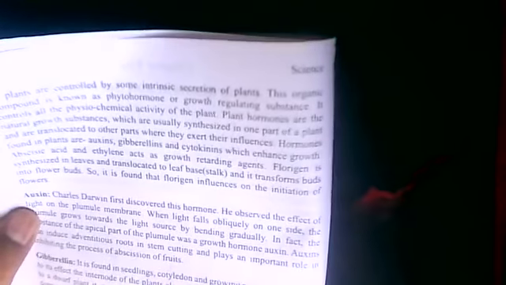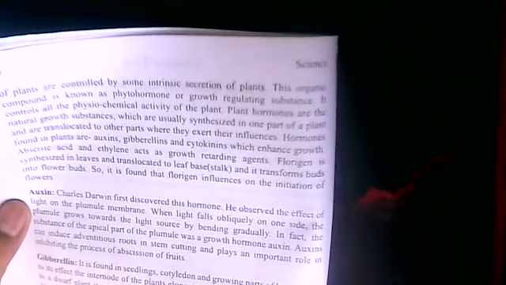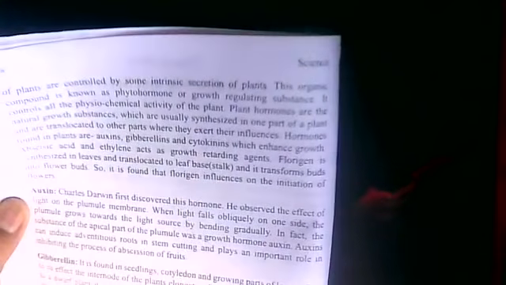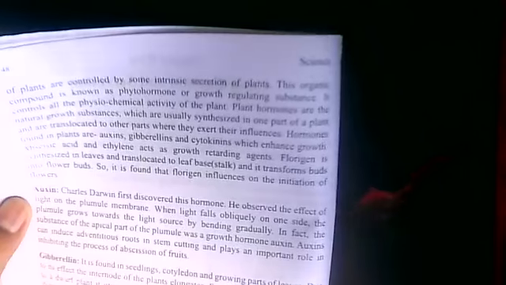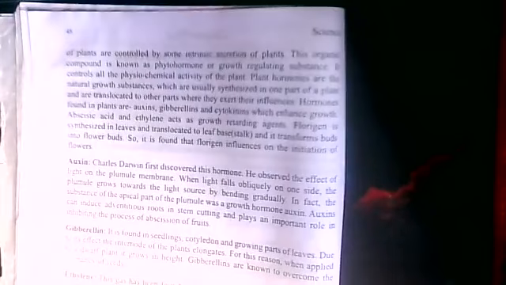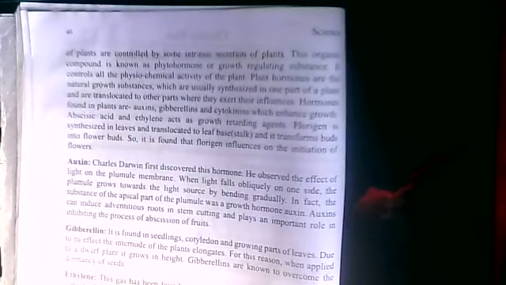Florigen is synthesized in leaves and translocated to leaf base, and it transforms the buds into flower buds. So it is found that florigen influences the initiation of flowers. This is one of the hormones which initiate, that means start or begin, flowering.